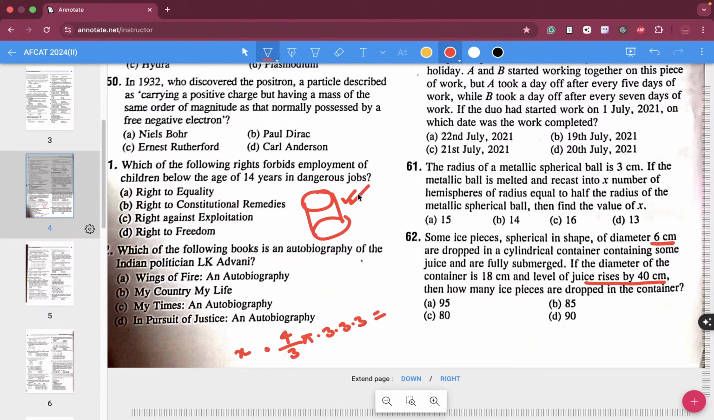Now this particular stuff is cylindrical in shape. What is the volume of this cylinder? Pi into r square into h, right? Diameter is 18. That's it. So this is what you have. Now 3 into 3, and also pi, right? So 9, this 3 and this 3 will also go on to a toss, right? And then this 4 and this 10, which means x is equal to 90. Question 62, D will be the correct answer over here, folks.